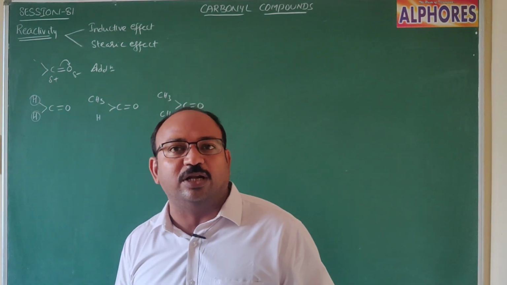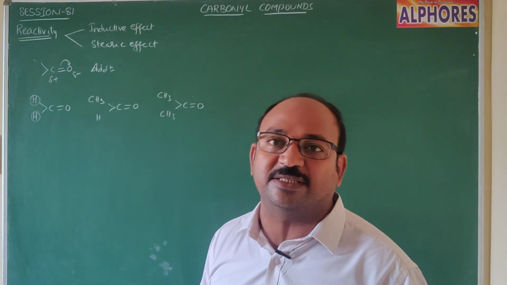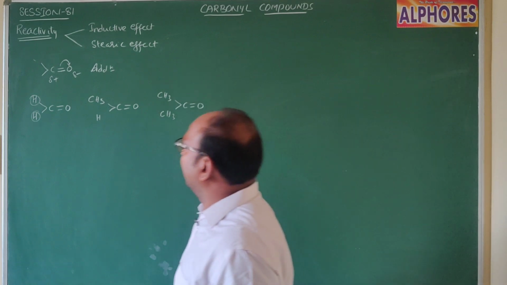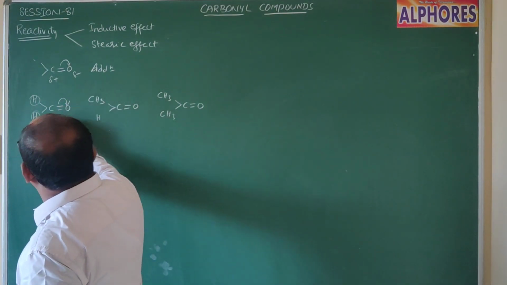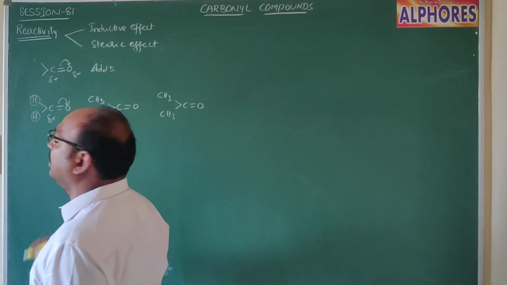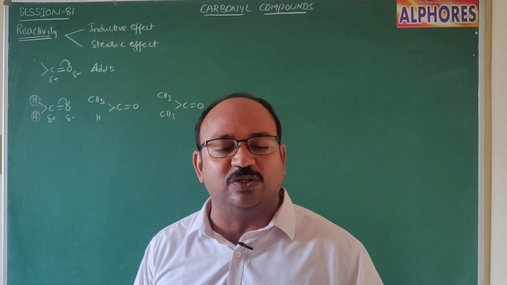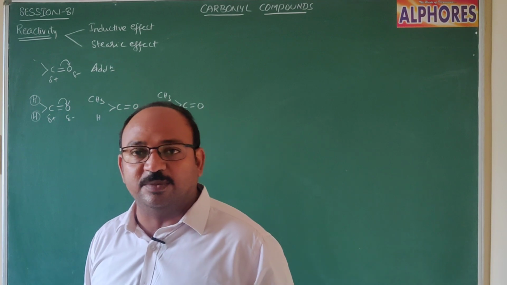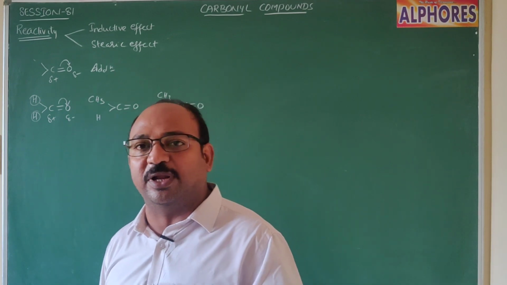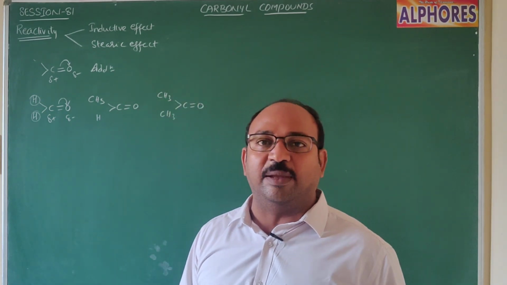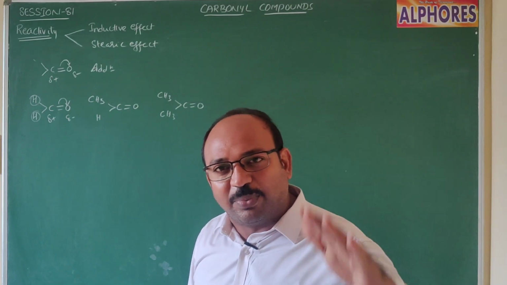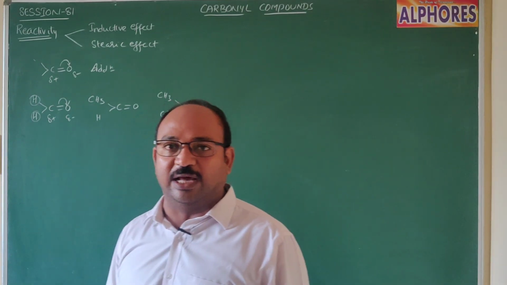That means they do not show any plus I or minus I effect. That's why whatever positive charge appears upon this carbonyl carbon remains as such. Hydrogen atoms do not enhance the positive charge upon the carbonyl carbon, and at the same time they do not compensate it.